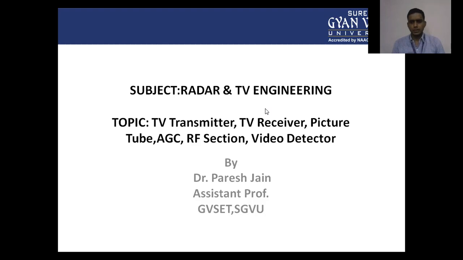We will discuss the picture tube, automatic gain control, receiver section, RF sections, and video detector. So today we are going to discuss the details of the TV transmitter and the TV receiver.